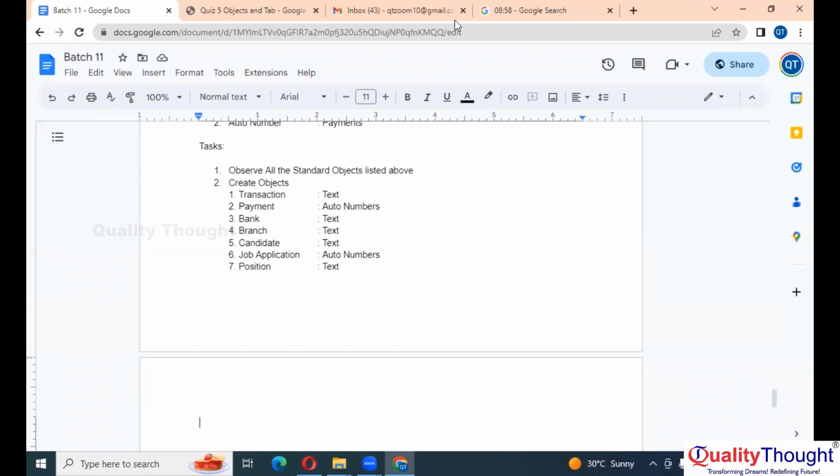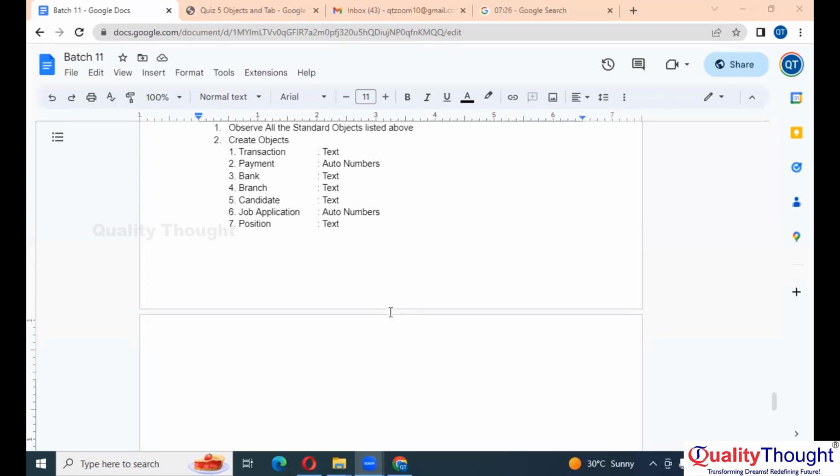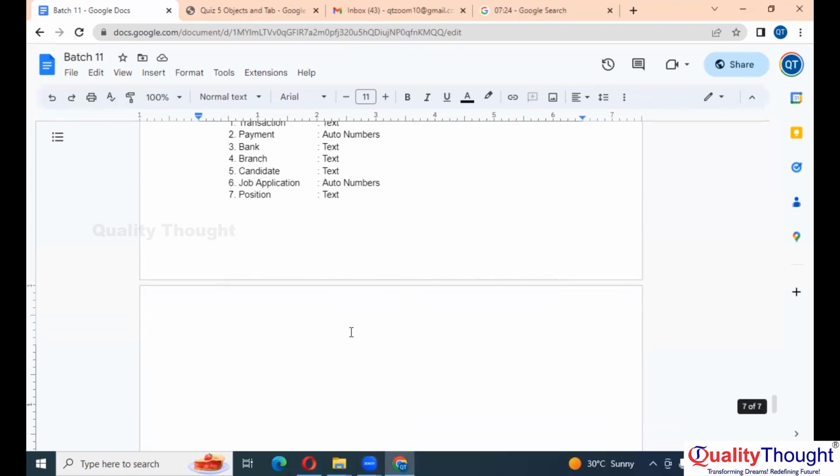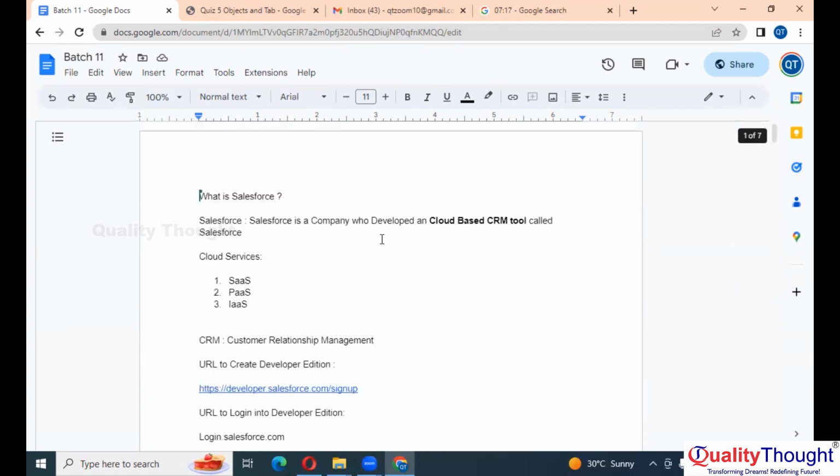I'll put this here. Yes, I'm pasting it again. Please start taking the test. Let's have the quiz first, and then we'll get to know where we are standing. Yesterday we saw something about objects. Now we'll also see the limitations of an object. And for the new joinees, let me tell you what Salesforce is first.